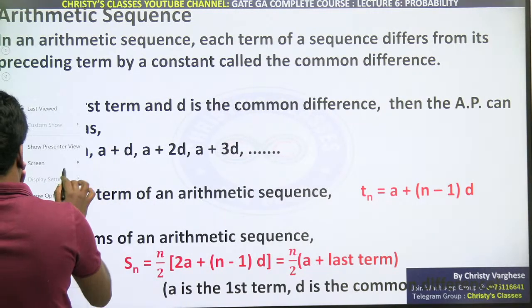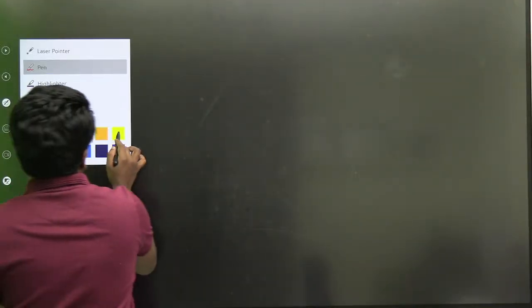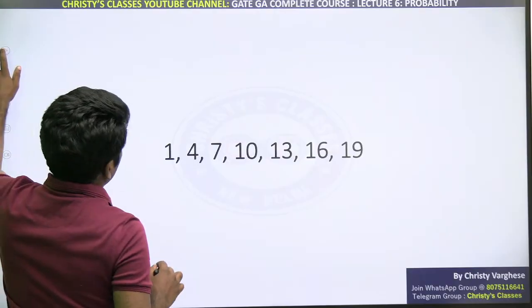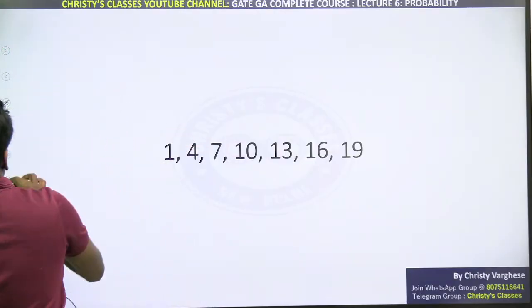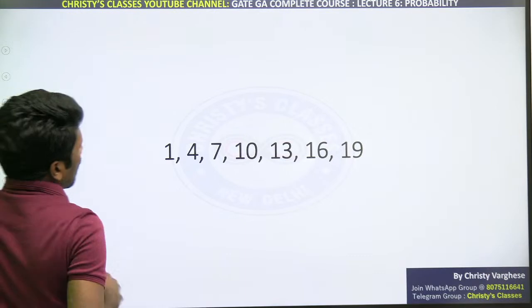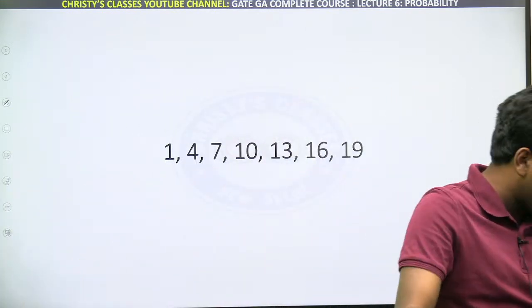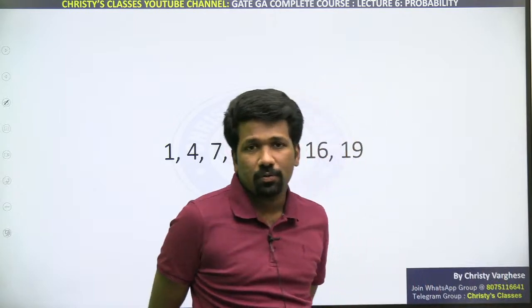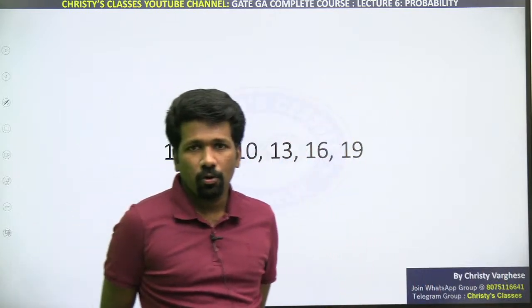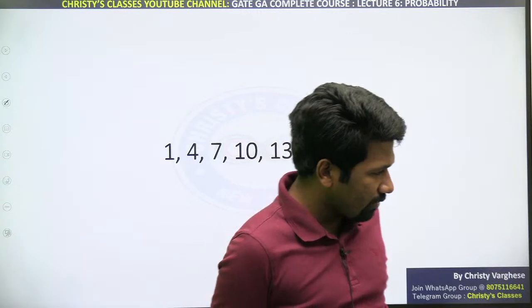For example, I'll start with this example itself, then I will show more examples: 1, 4, 7, 10, 13, 16, 19. What type of sequence is this? What type of sequence? All of you know it, right? In case you don't know it, I will explain.